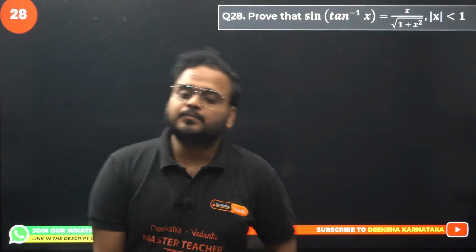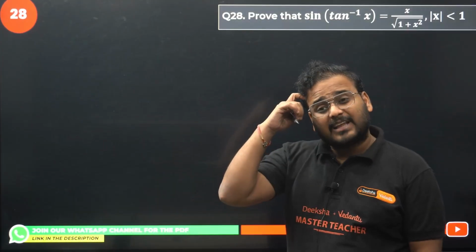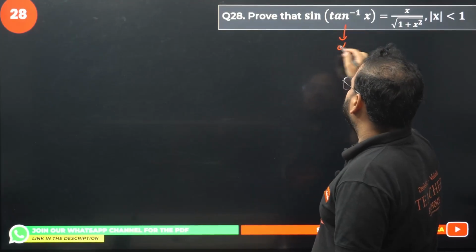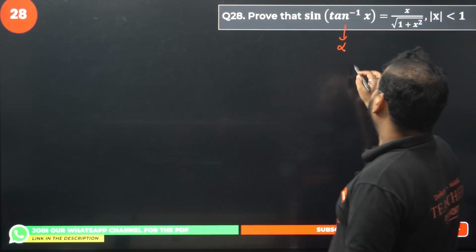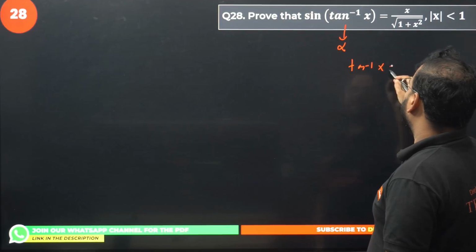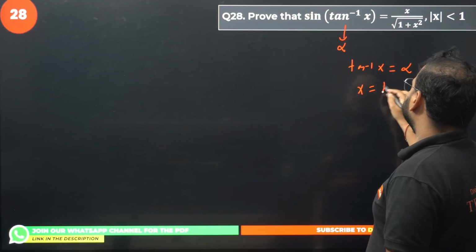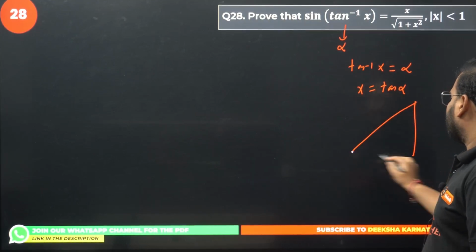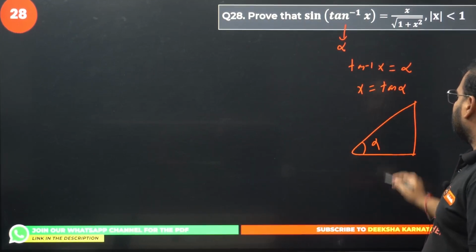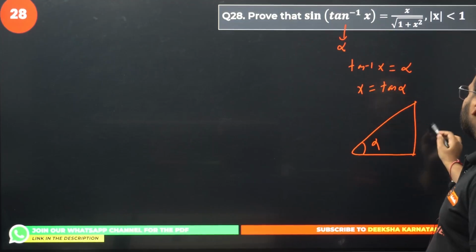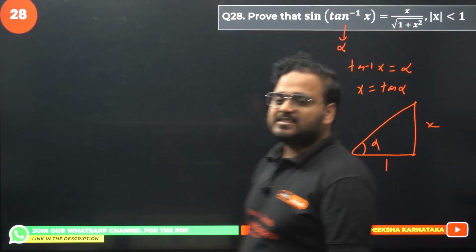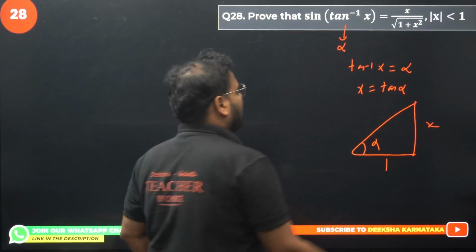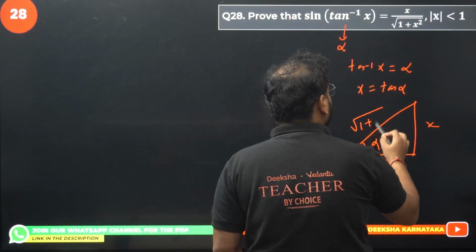Question number 28 now. Prove that sine of tan inverse of x is x upon root of 1 plus x square. Okay. Take this as the angle alpha. I am taking tan inverse of x as alpha, it means x is tan alpha. Draw a right angle triangle. This is alpha. Tan alpha means x, so this is x, this is 1. Tan alpha is x means opposite by adjacent, so x by 1. So you'll have the hypotenuse as root of 1 plus x square.